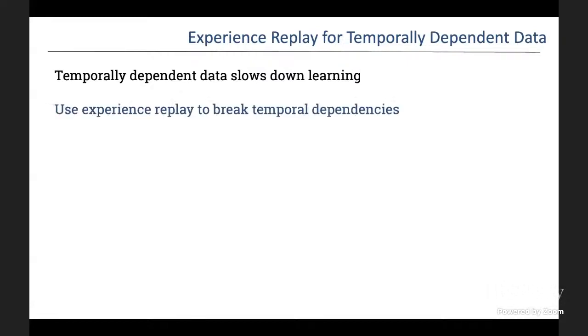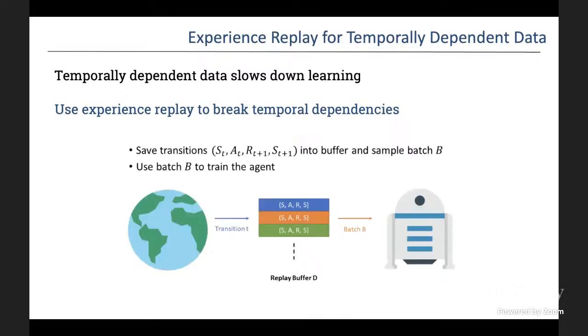And temporally dependent data slows down learning because subsequent observations that you see are very close to each other. And so one way that people have developed and practiced to deal with this is to use an experience replay to break temporal dependencies and to speed up learning. So experience replay works in the following way. We save transitions, state, action, reward, next state, into a buffer, and then we sample from this buffer. And we use the samples from this buffer to train the agent so that subsequent observations that the agent sees are not going to be as temporally dependent. They're going to be closer to an IID case.